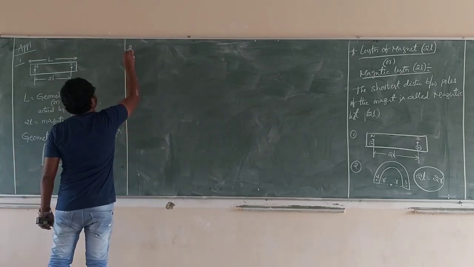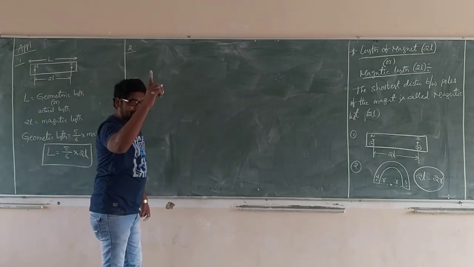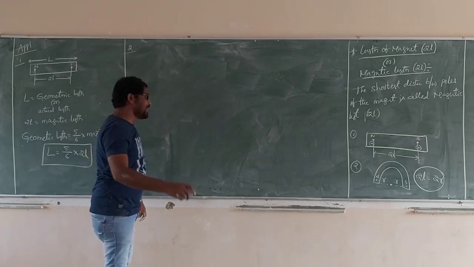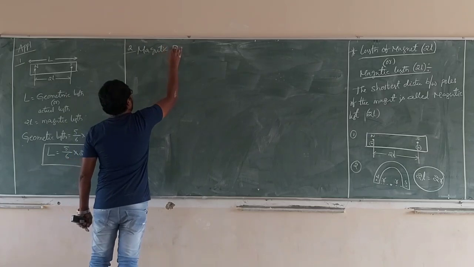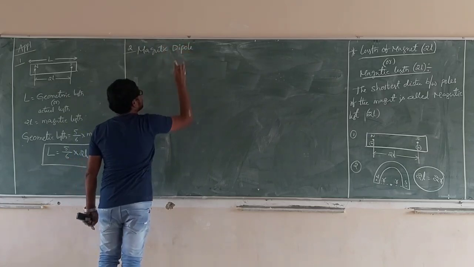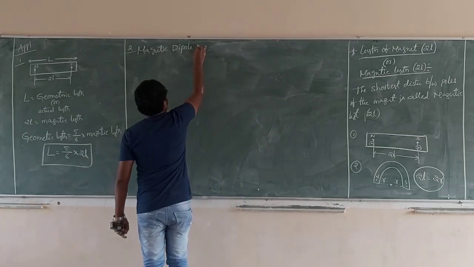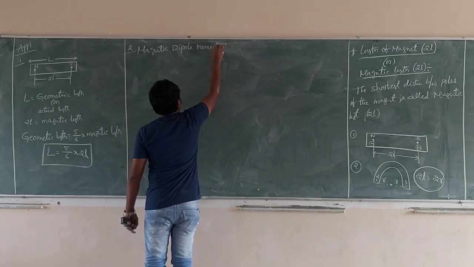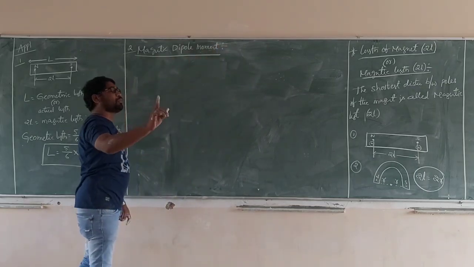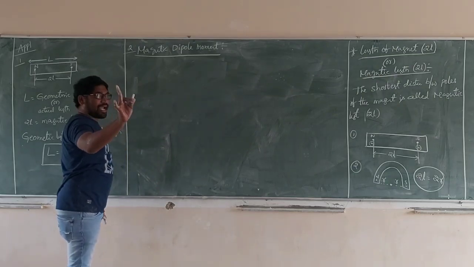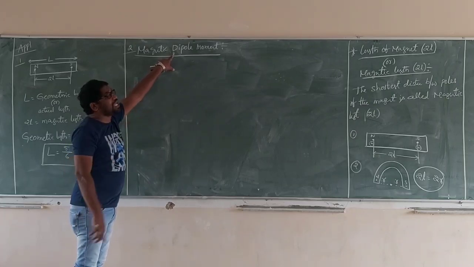Now we go for the second application: magnetic moment, or magnetic dipole moment. Every time I call it magnetic moment, but the original name is magnetic dipole moment.